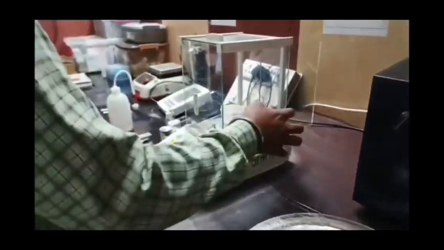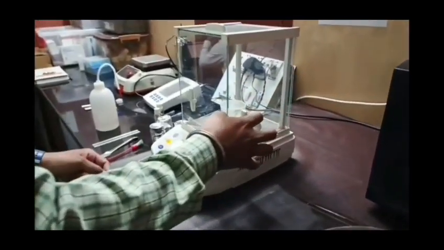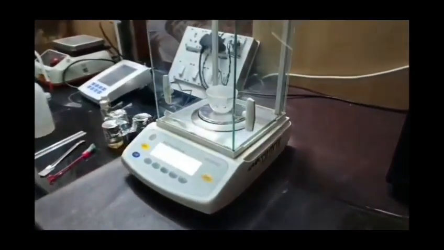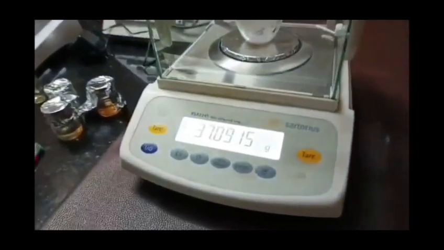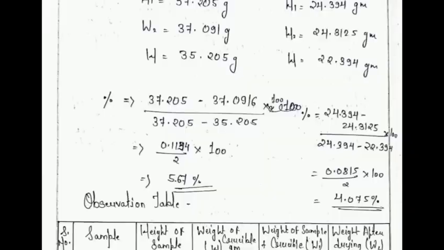Now weigh the dish containing the ash. Let this be W2, the mass of the dish plus ash. The weight is 37.09 gram.